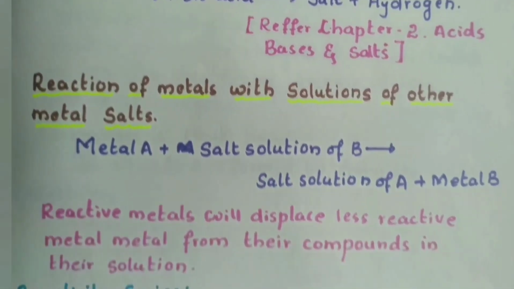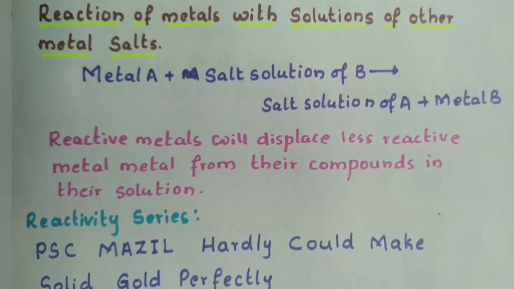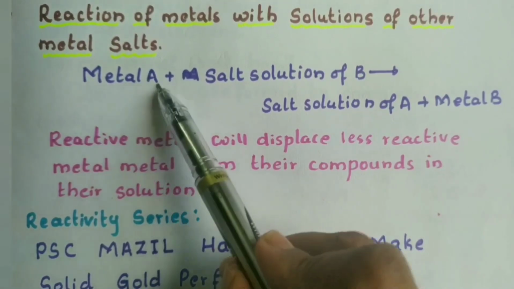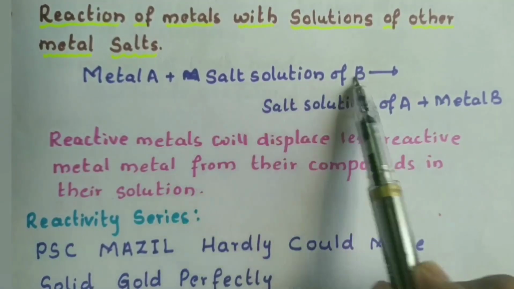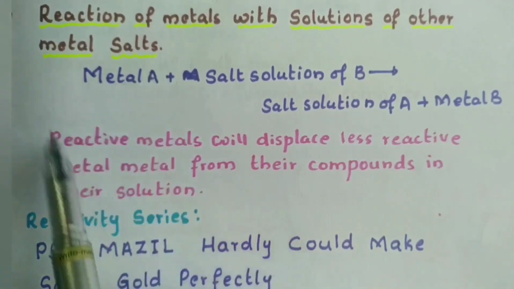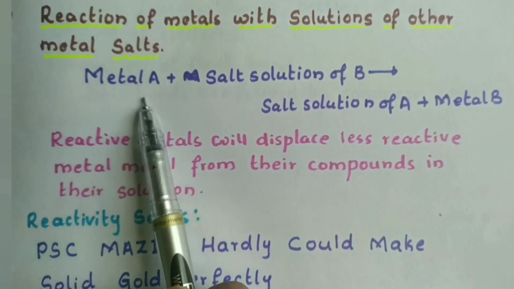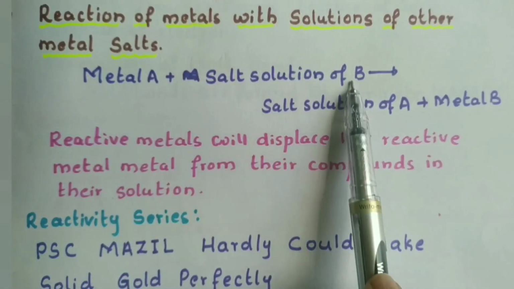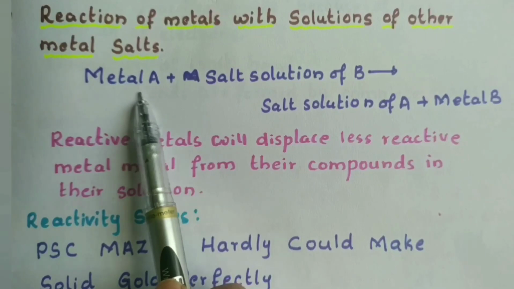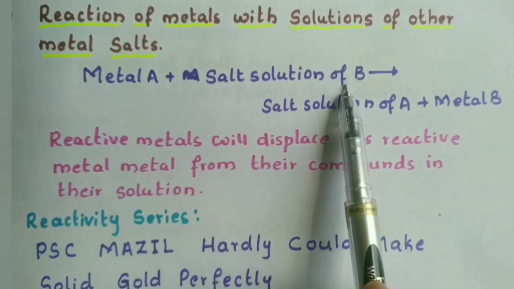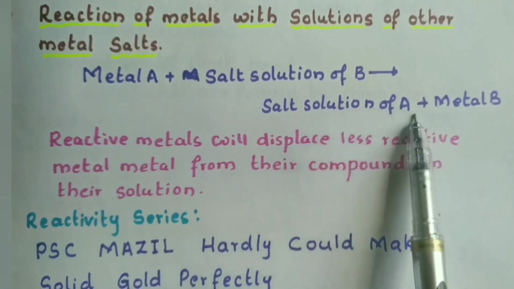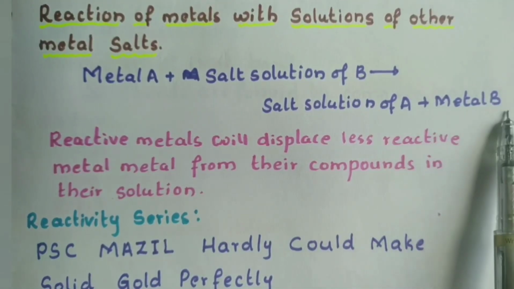Okay, next we are discussing reaction of the metals with solutions of other metal salts. So let us take two metal salts, a metal salt solution of B. Here the metal will be B, here the metal will be A. Let us assume that metal A is more reactive than metal B. So what happens? A displacement reaction takes place here. Metal A, being more reactive, displaces metal B from its compound and forms a salt solution of A, and metal B is separated.